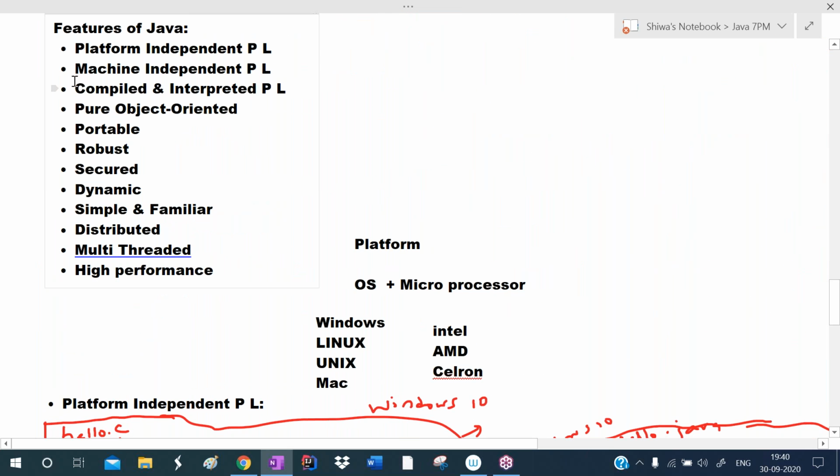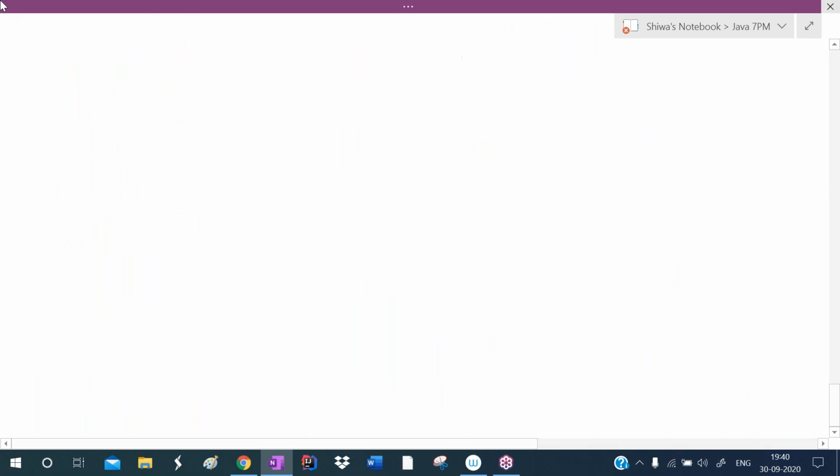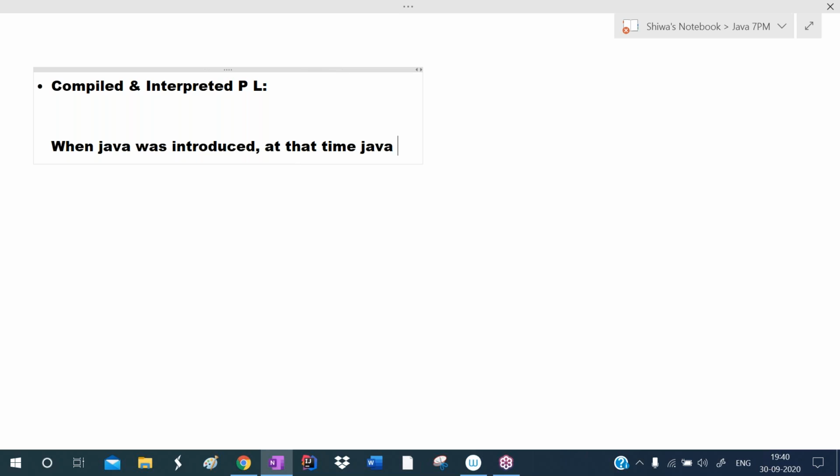The next feature is that Java is both a compiled and interpreted programming language. Listen carefully here. When Java was introduced, Java was an interpreted programming language. So only the interpreter was there.